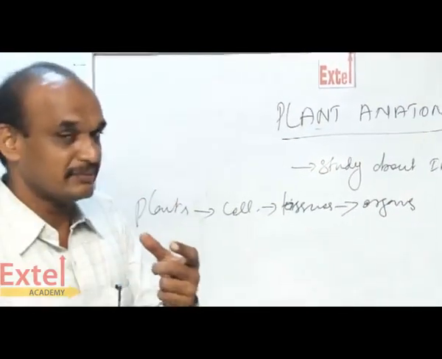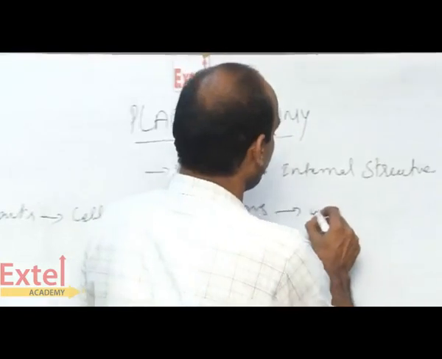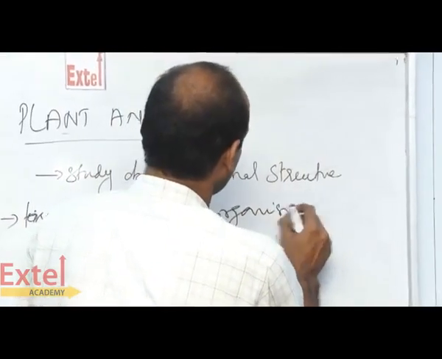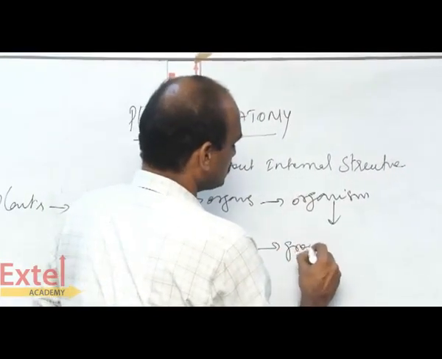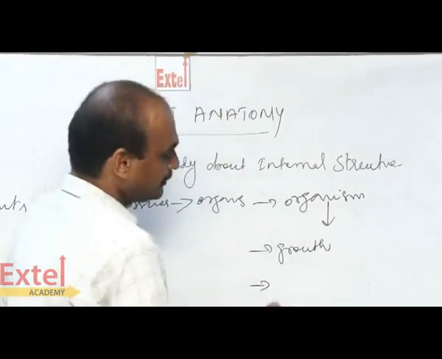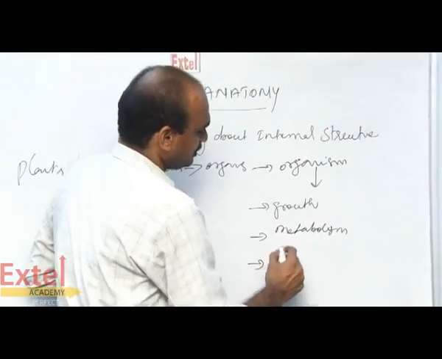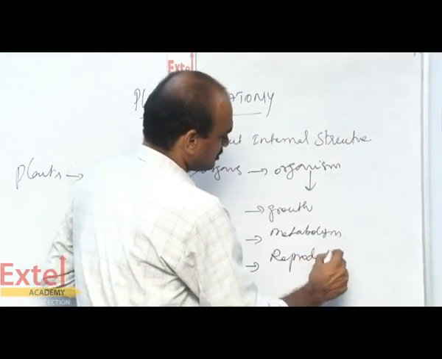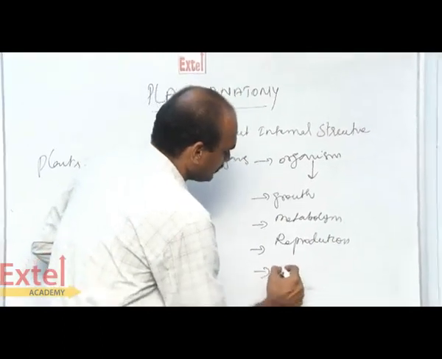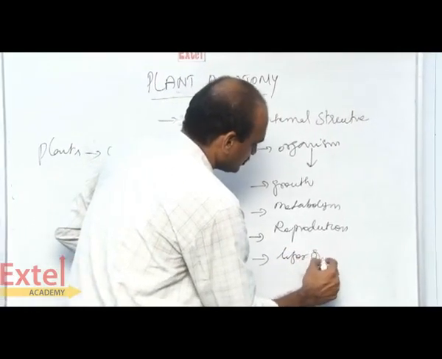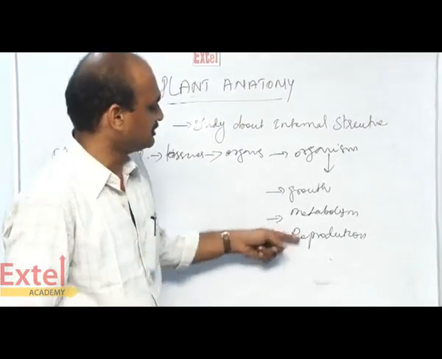So the organism has cells, then tissues, then organs, and then it completes into an organism. This organism performs different functions. First growth, then metabolism, then reproduction, then maturity. Reproduction and so on. So growth, metabolism and reproduction.